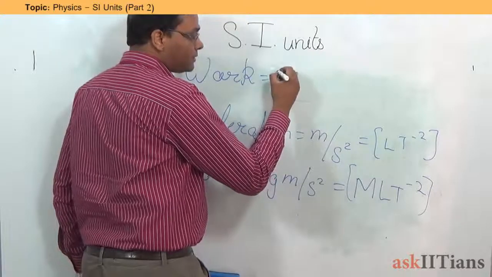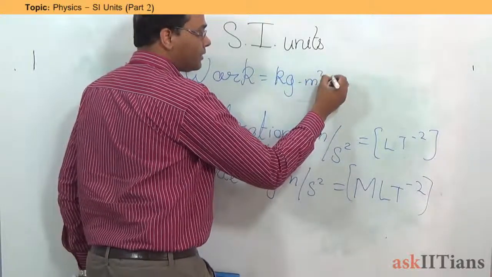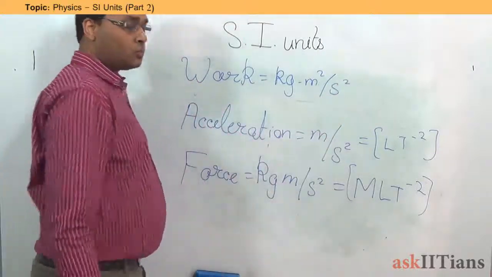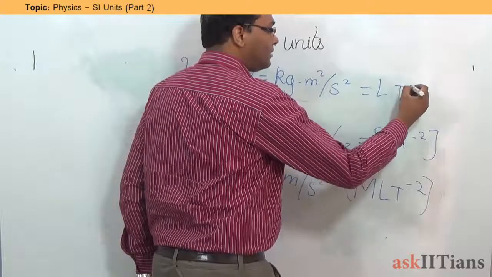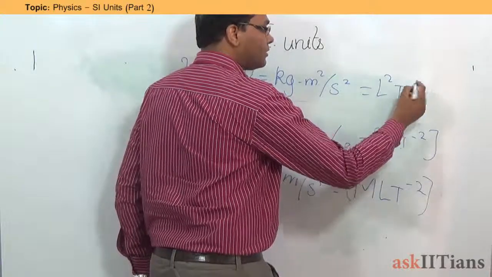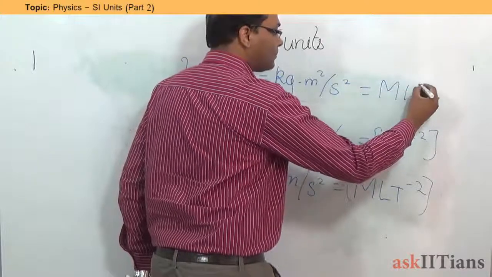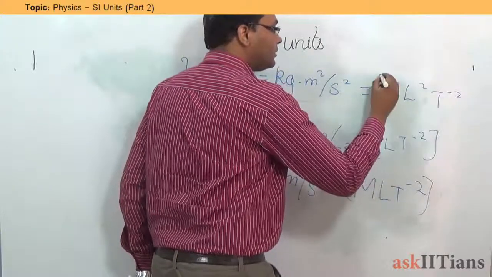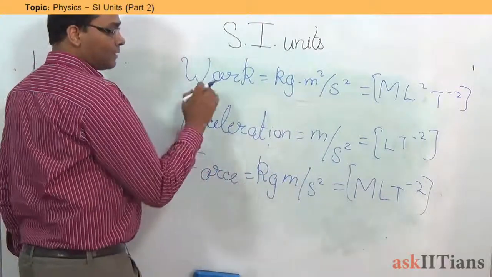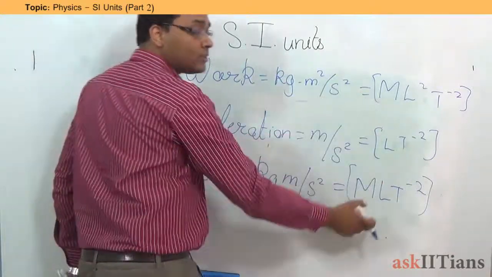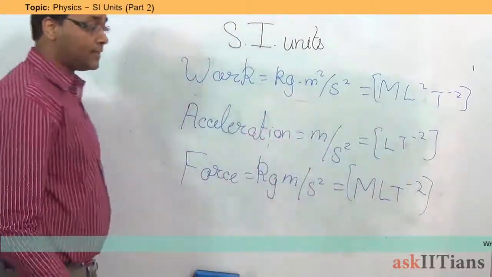Force was kilogram meter per second square, so work is measured as kilogram meter square per second square. So here you will be writing first the mass, so it's going to be M L square T raised to the power minus 2. Please see, work and force are not the same. You cannot add this to this because the dimensions are not the same.